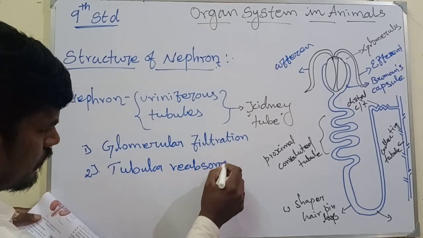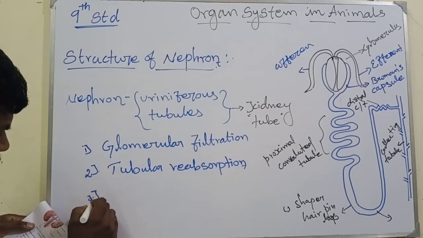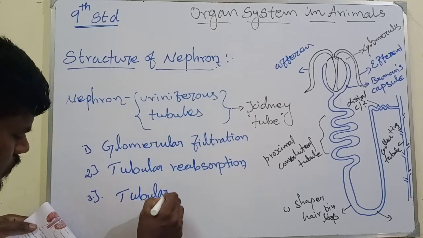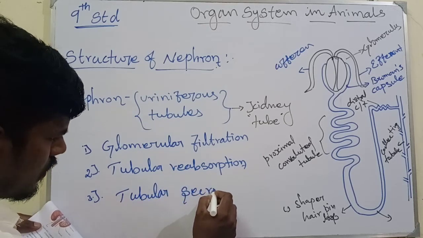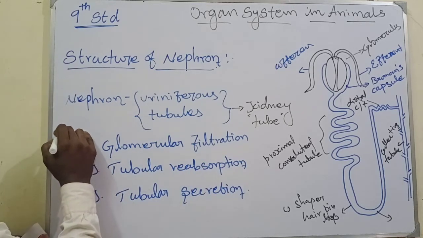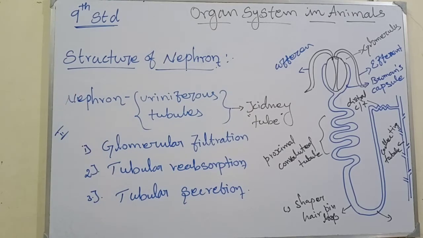And third one, tubular secretion. These three stages only are present in the mechanism of urine formation.